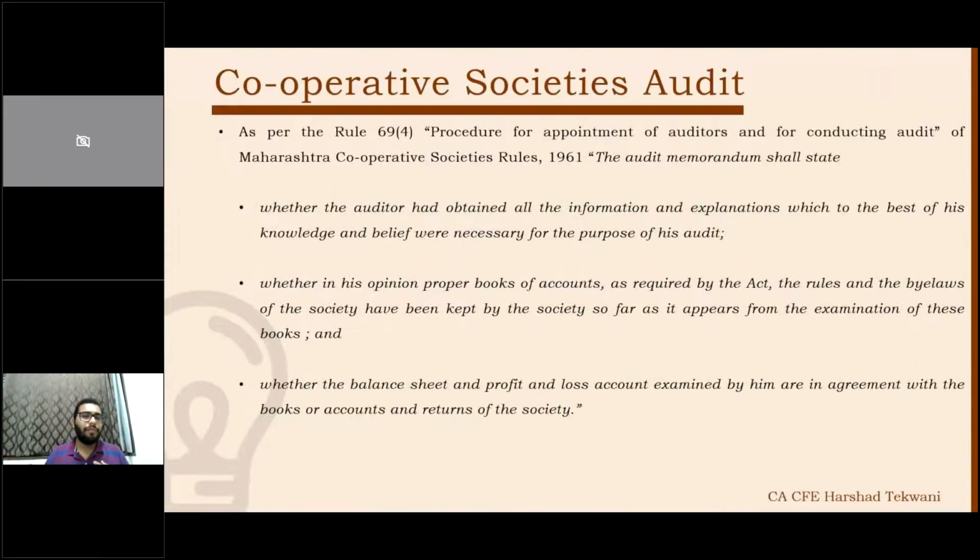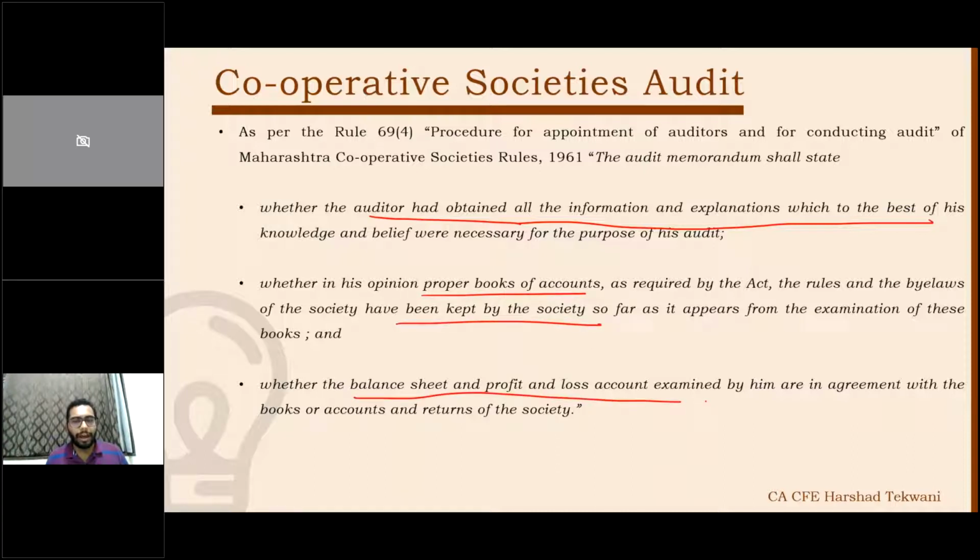Another thing is there is one more rule which talks about whether the auditor has obtained all the information and explanation related to the proper books of accounts so far kept by the society, whether the balance sheet and profit and loss account examined by him are in agreement with the books of accounts.